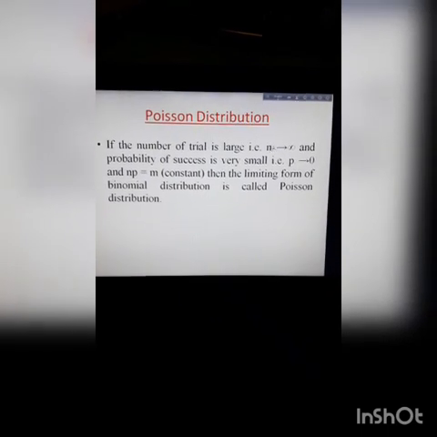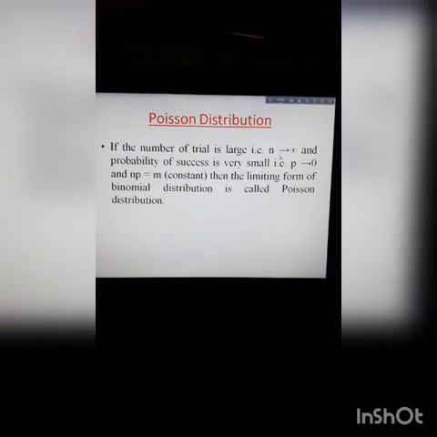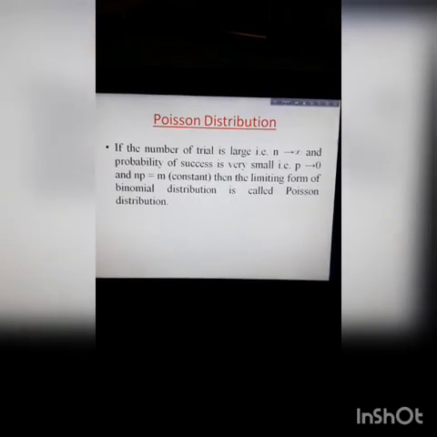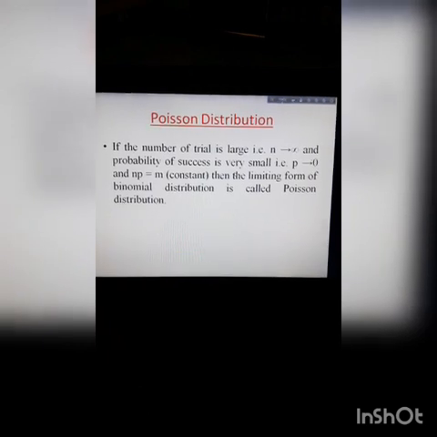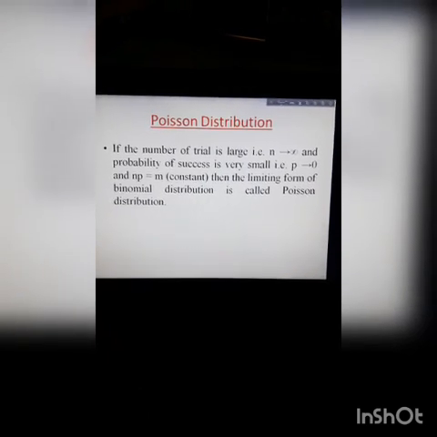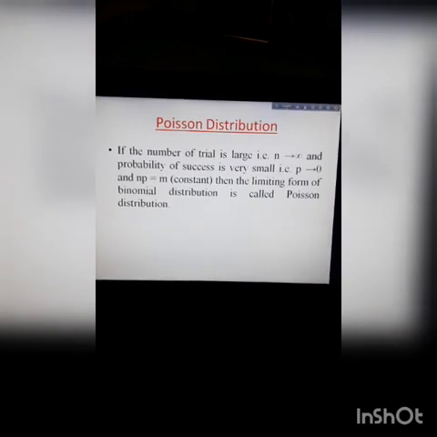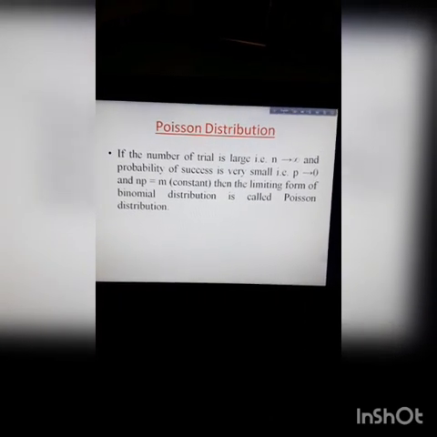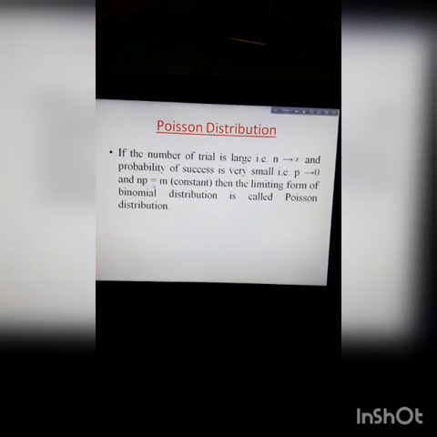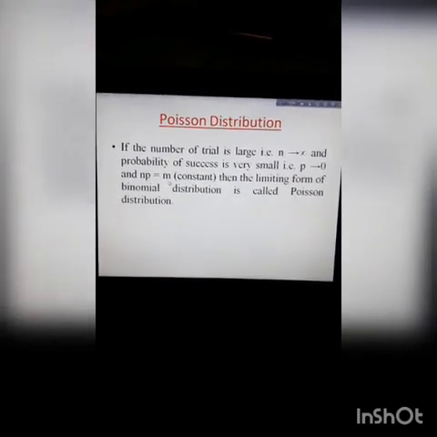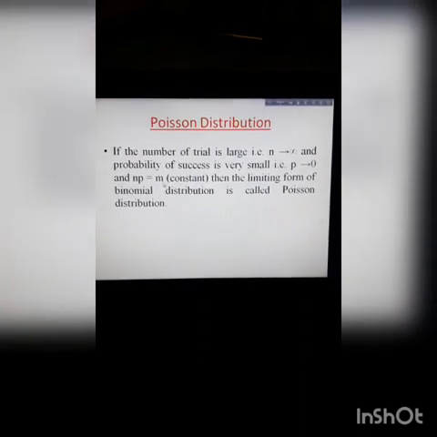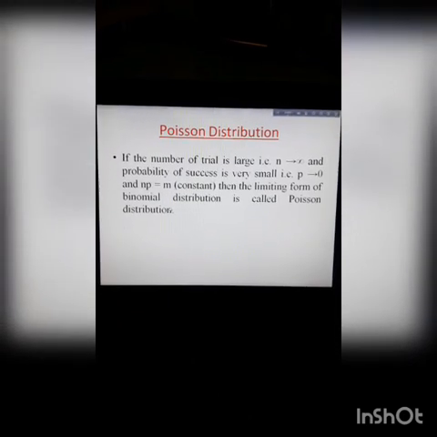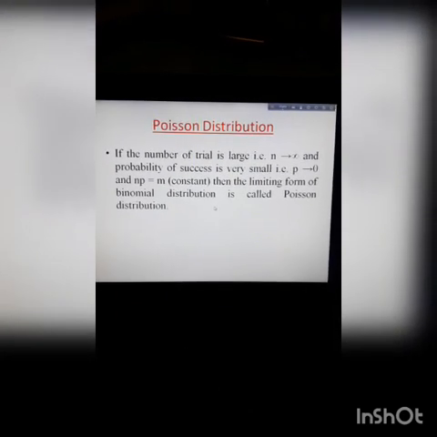If the number of trials is large, that is the value of n is greater than 30, and the probability of success is very small, that is near about 0, this p tends to 0, here less than 5%, and the product of n and p is a constant. It is normally denoted by m or any other symbol.